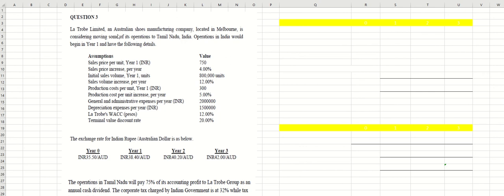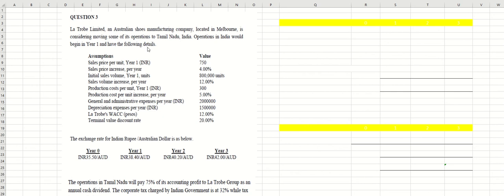La Trobe Limited, an Australian shoes manufacturing company located in Melbourne, is considering moving some of its operation to Tamil Nadu, India. So we know that here La Trobe is the parent company and the potential subsidiary that they want to open is in India. Here you have to be very careful. When you look at the information, you have to differentiate whether the information given is in Indian rupee, the subsidiary's currency, or in Australian dollar, the parent's currency. Operations in India would begin in year one and have the following details.